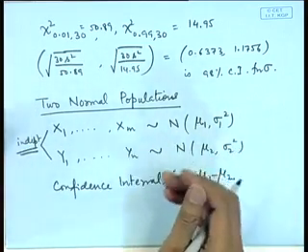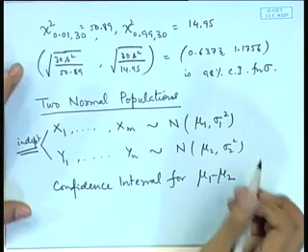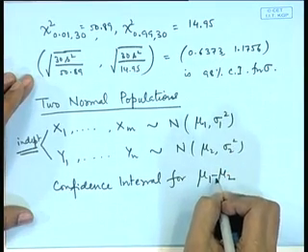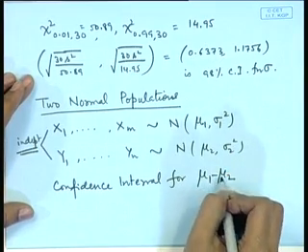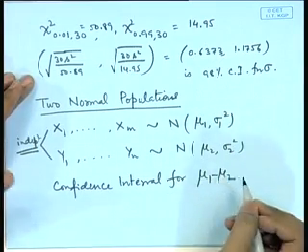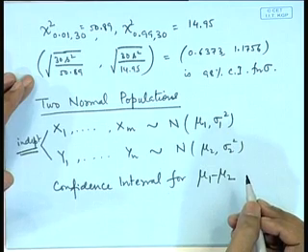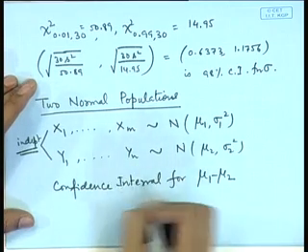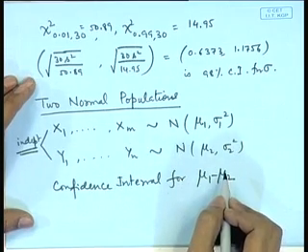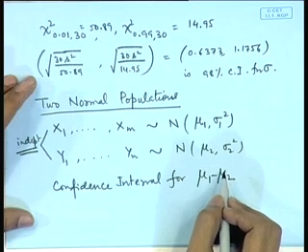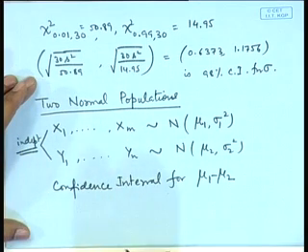The sampling is done independently. It means that the patients on which the drugs have been applied, they are different groups, and then differently we are interested to compare the effectiveness of the two, that is what is the difference between mu 1 and mu 2. So, an important problem is to look at the confidence interval for mu 1 minus mu 2. So, let us look at this problem.